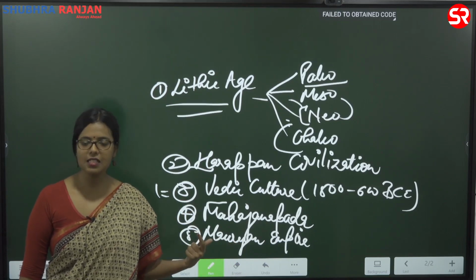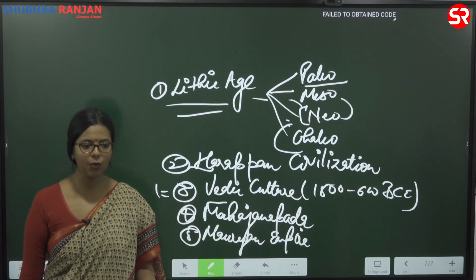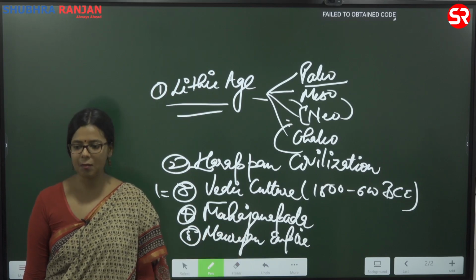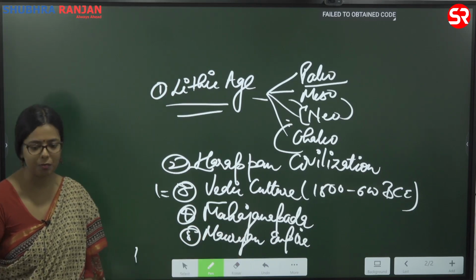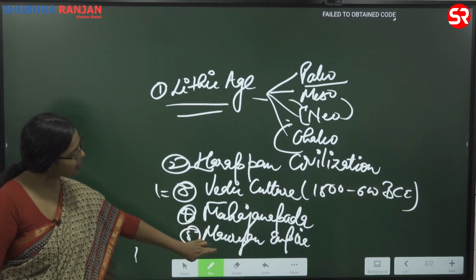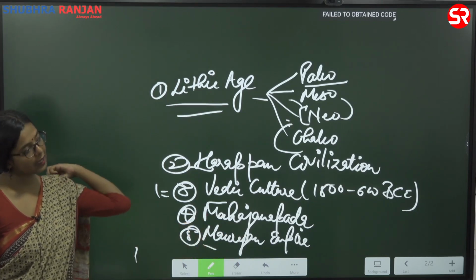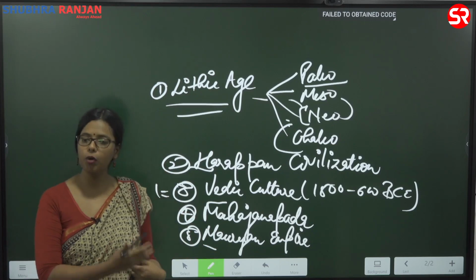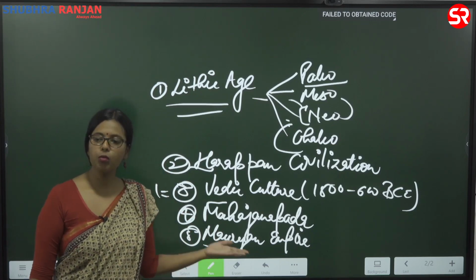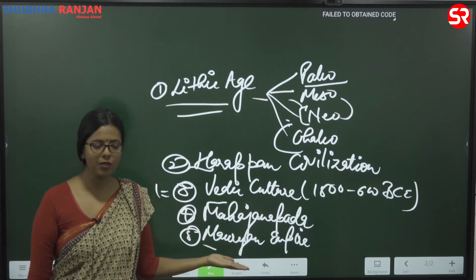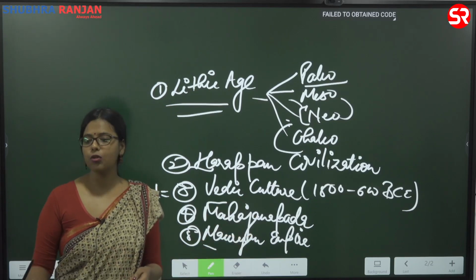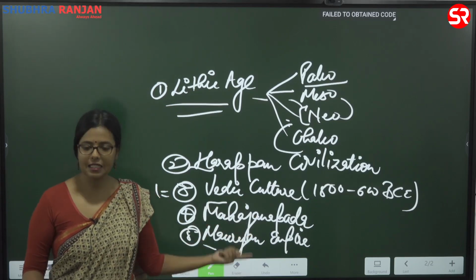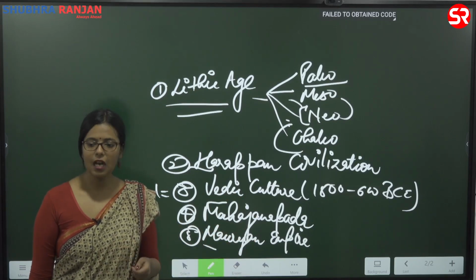This is something you need to think about when preparing for this examination. It has become very conceptual if you look at the question papers. Now coming to the Mauryan Empire. Here we are again going to look at why we call the Mauryan Empire an empire. Before the Mauryan Empire also, there were various dynasties fighting with each other. Why were they not called an empire? That is the first question that we will answer.